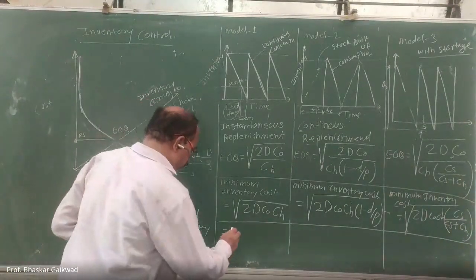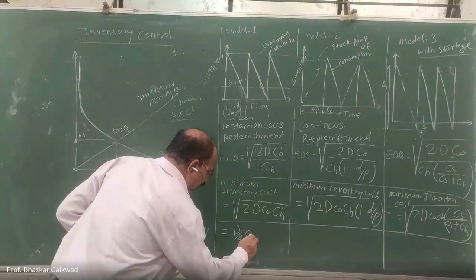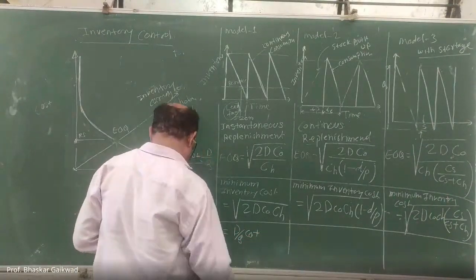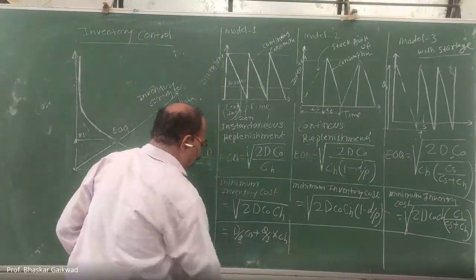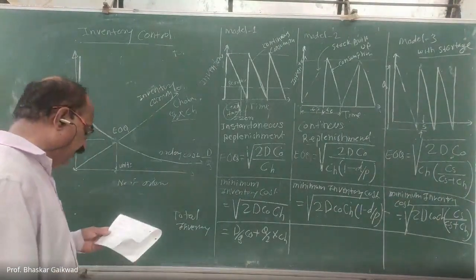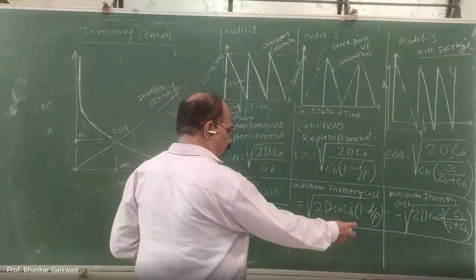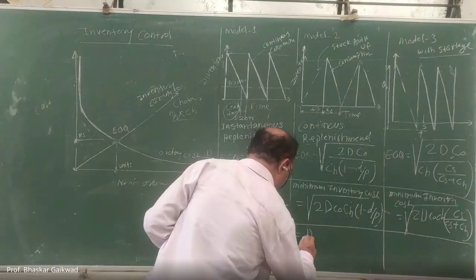This is the demand over quantity into ordering cost plus your average inventory into inventory carrying cost. This is the total cost we saw yesterday. So in this we only have to add this. Okay. Everything will remain the same.